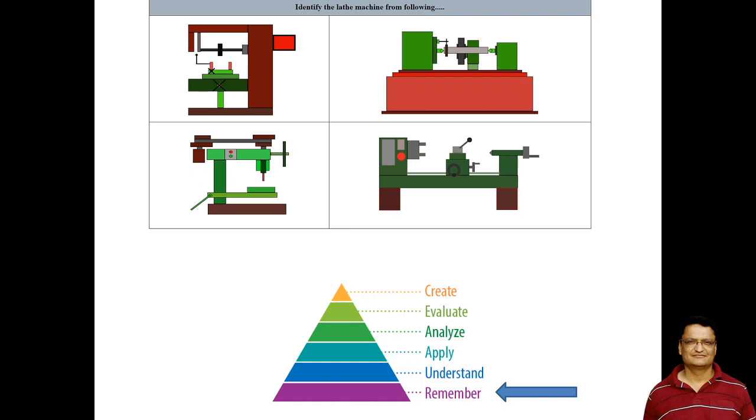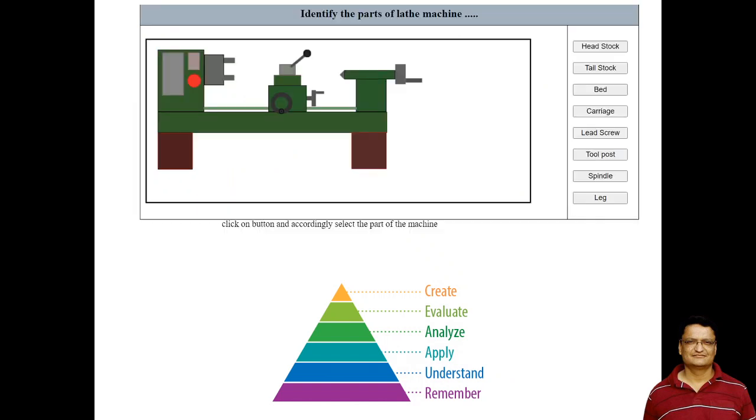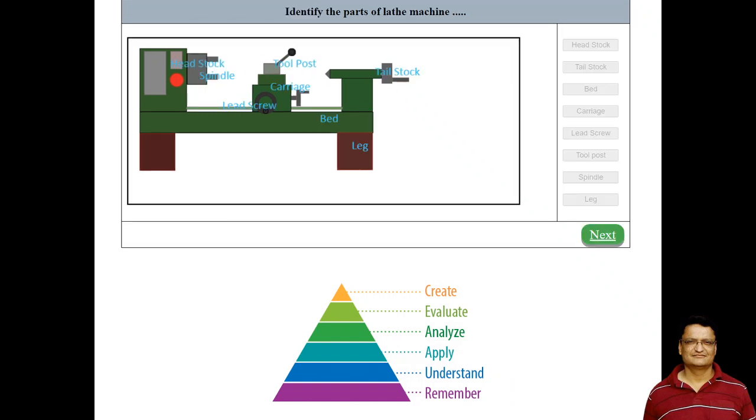Once the student gives a correct answer, the simulator will move to the next frame. Now the simulator is asking the student to identify the parts of a lathe machine. Again this is a recall activity. Here the student is supposed to drag and drop labels at the appropriate location. Once the student performs this activity correctly, the simulator will move to the next frame.